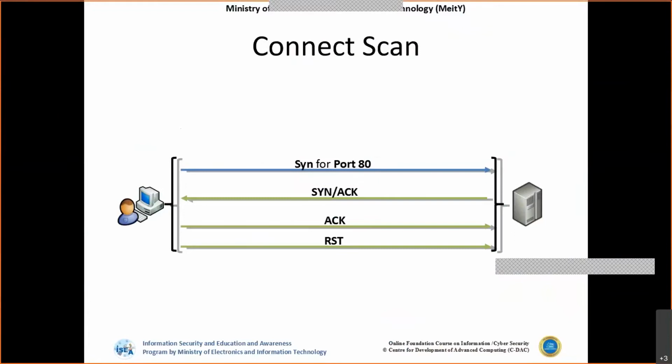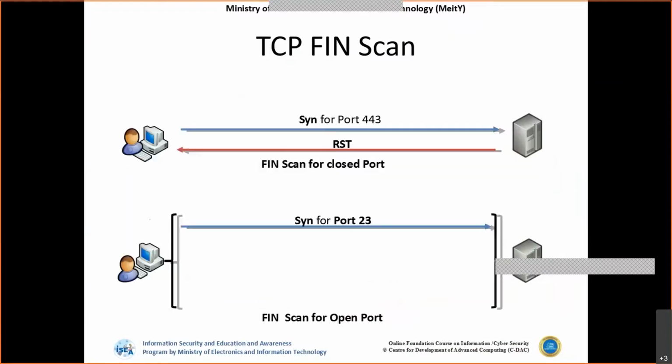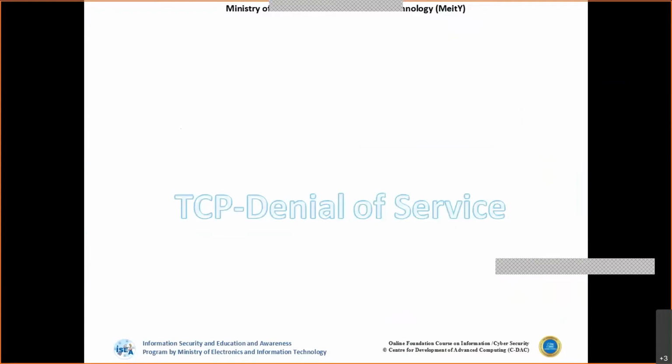Similarly, we have a lot of scans along with this acknowledgement scan. The other one is called the FIN scan, where, in a similar manner, instead of the acknowledgement packet, we start the communication with the FIN flag set to 1. We observe what happens when FIN is set to 1 and accordingly check whether the ports are open or not. For an open port, if I send a FIN packet, I will not get any reply. But for a closed port, we directly get a reset packet. So these kinds of things can be done.